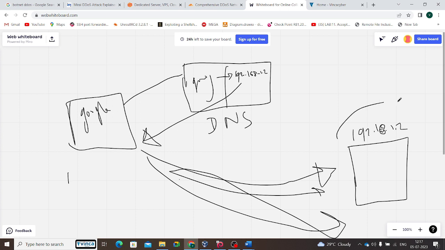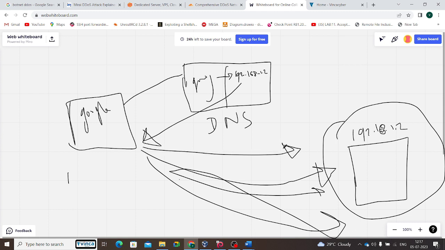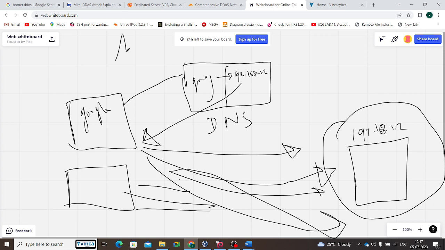So the performance will get lower and lower, and at one point the server will be down because of the number of requests sent by the attacker. The attacker having the IP address will tell his friends to attack that IP. Okay, so that server will be down. Now what do I want to do here? I want to do clean DDoS attack prevention.